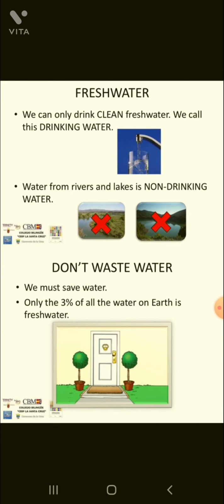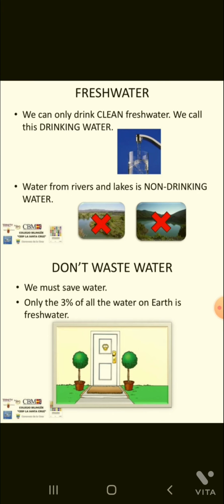Next topic, fresh water. We can only drink clean fresh water. We call this drinking water. Because if we drink dirty water which contains contaminants, then we can fall ill. That's why we should always drink clean fresh water. Water from rivers and lakes is non-drinking water. We cannot drink water from the rivers and lakes. We have to purify it in the industry.